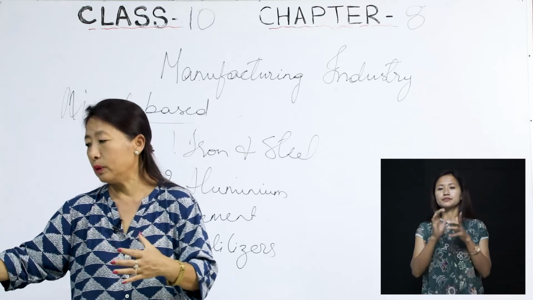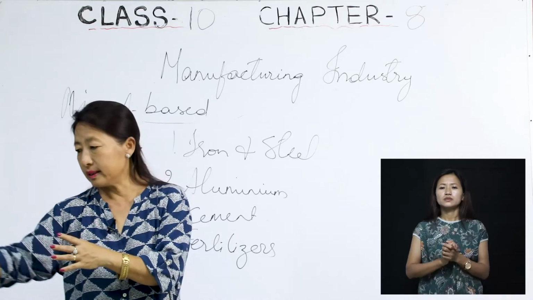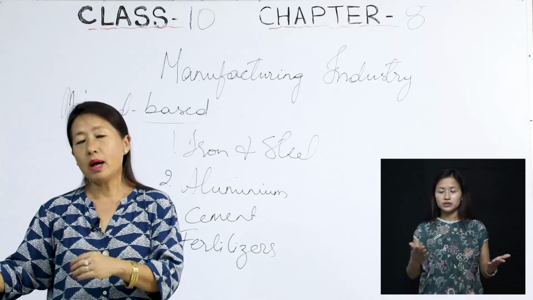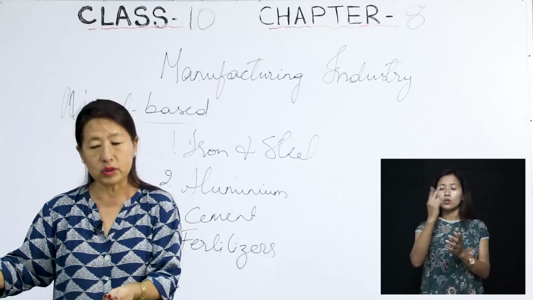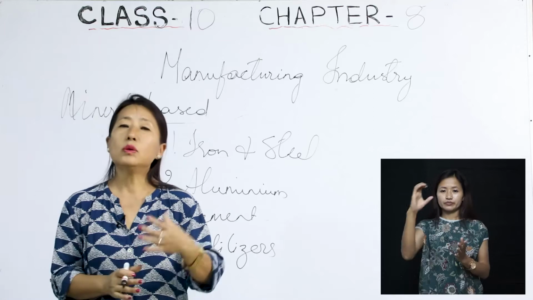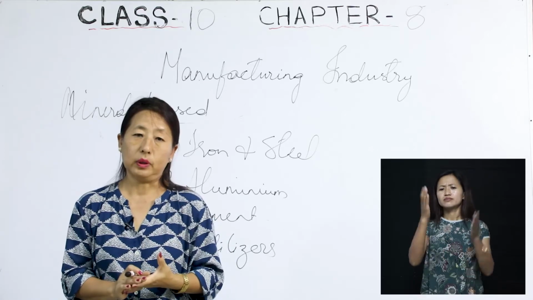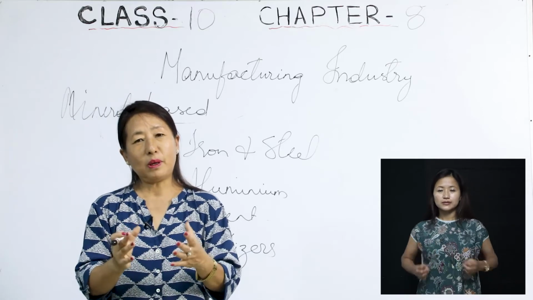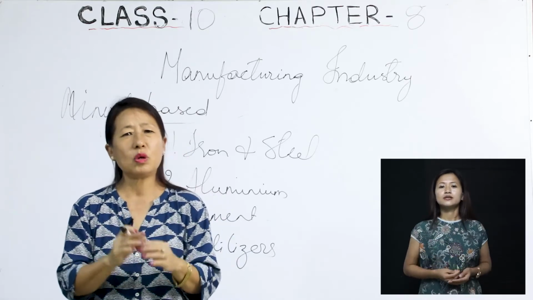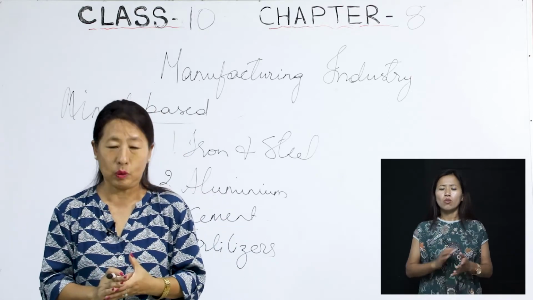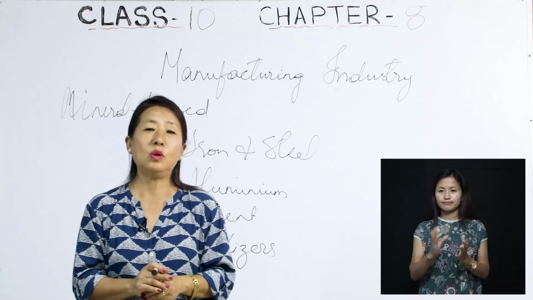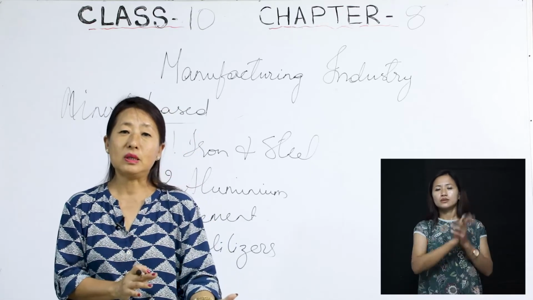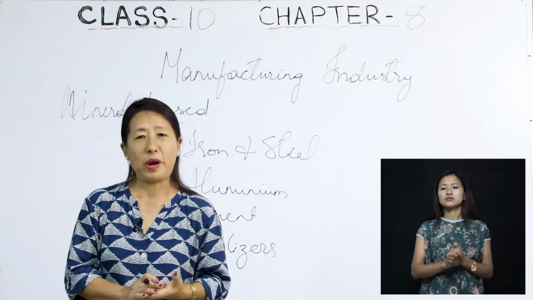Now here what they do is, products are designed in one country, produced in another country, and then sold all around the world. That is what the big industries do. Nowadays, you students are so much into branded goods, right? If your sneaker is not branded, you don't want to wear it, isn't it?